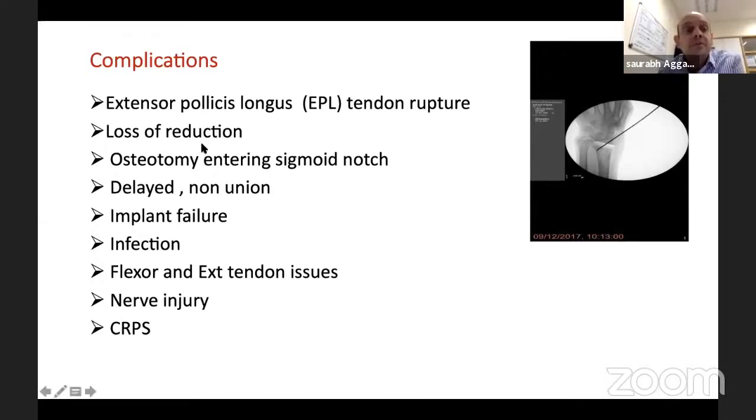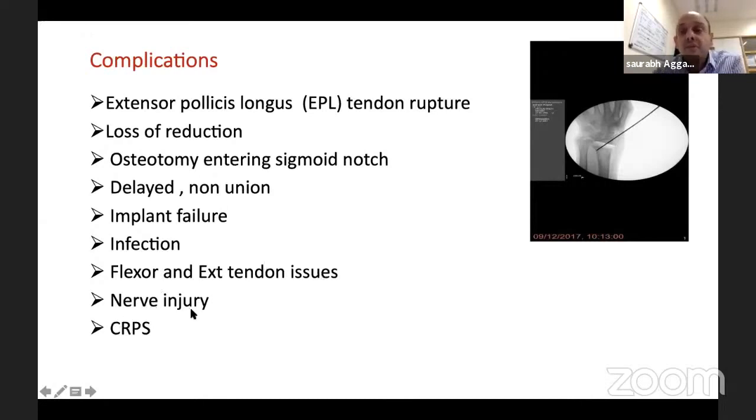Loss of reduction: you can lose the reduction. The osteotomy can enter the sigmoid notch, as I've shown here. So be very aware. That means the patient can get DRUJ arthritis and pain in the future. Delayed and non-union, because there's a big gap at the osteotomy site, especially if you're not using graft. Implant failure, infections, flexor and extensor tendon issues, as we've discussed.